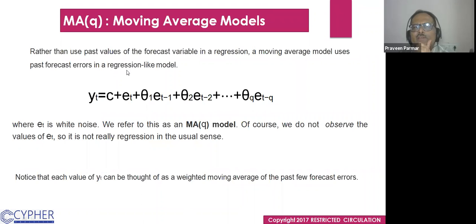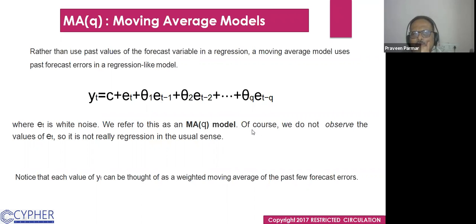So it is errors in a regression-like model. The same, but we are taking c plus et, the errors, that is epsilon t. Here epsilon t is the white noise. We refer to this as the MA(q) model, and q is up to where it is taking.